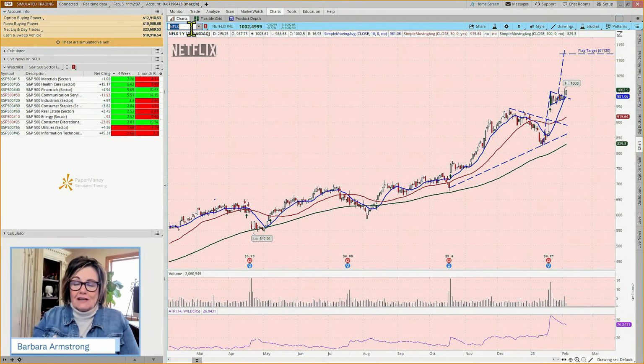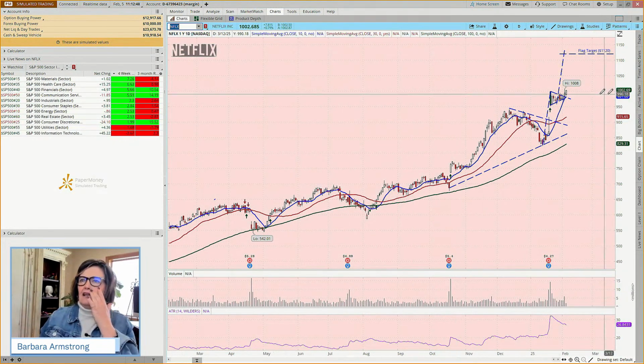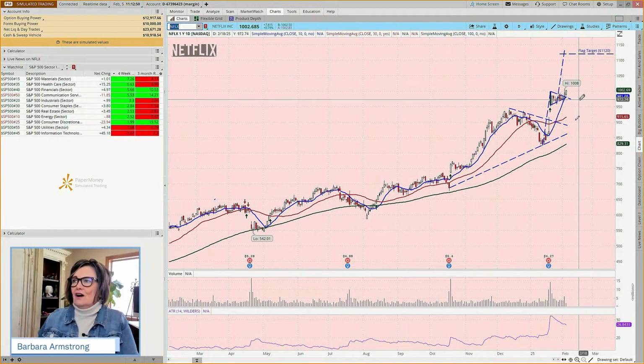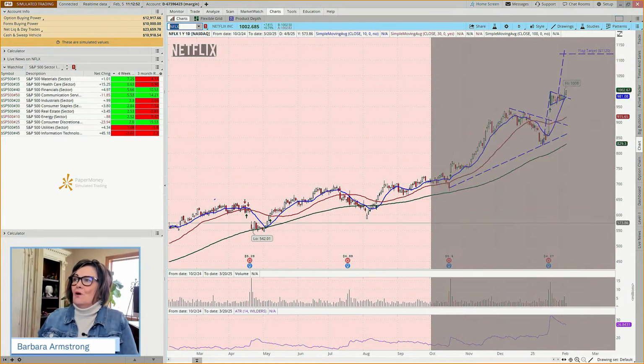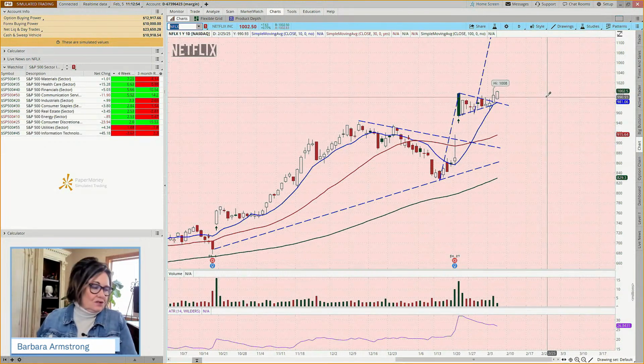Could it be stocks in the communications sector, like Netflix, T-Mobile, AT&T? And so we placed 2 long vertical trades on Netflix, and both of those trades hit their targets.